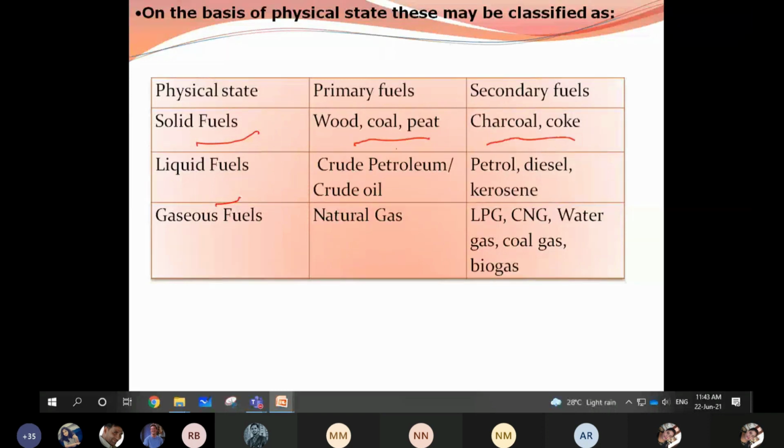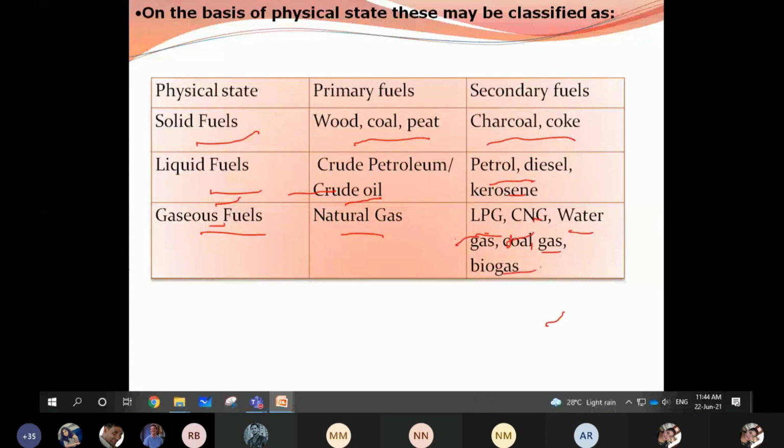And secondary fuels are liquid fuels. Primary fuels are crude petroleum oil. Petrol, diesel and kerosene are the examples. Gaseous fuels, example, natural gas. In the gaseous state it appears. This is based on the state it is classified. LPG, CNG, water gas, coal gas, and biogas are the examples for secondary.